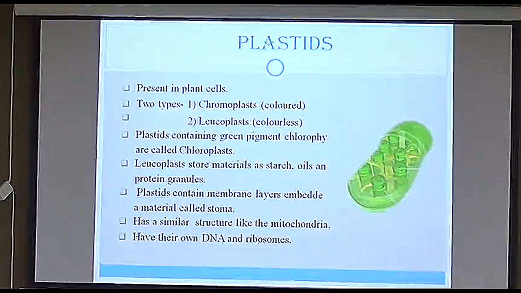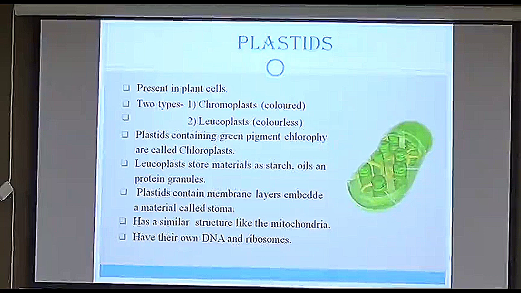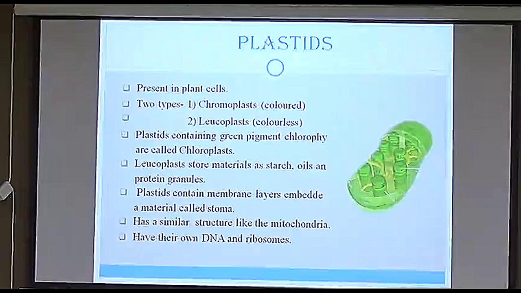Chromoplasts are mainly present in leaves and fruits. They come in three different colors: green, red, and yellow. Three basic colors, and the combination of red and yellow gives you different types of colors in the plants as well as the fruit. Leucoplasts are mainly present in the roots of the plants.